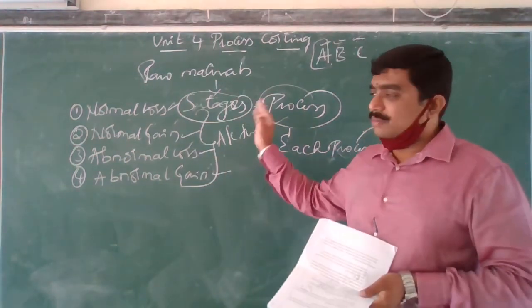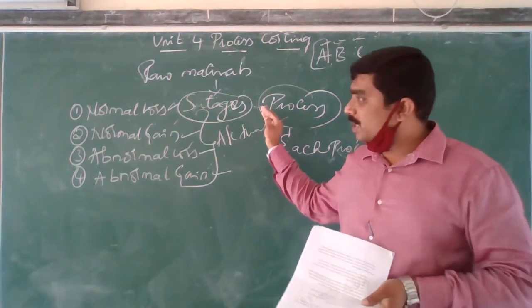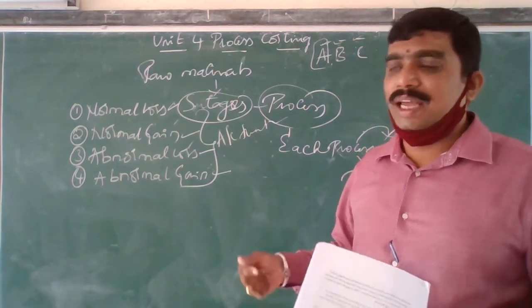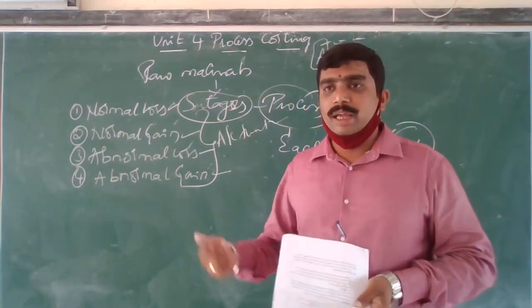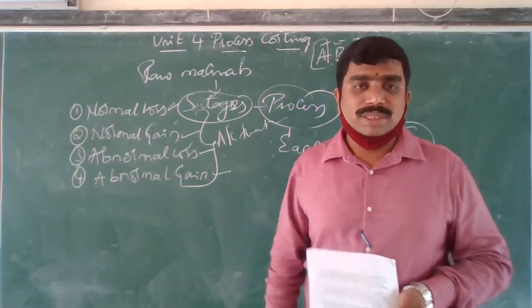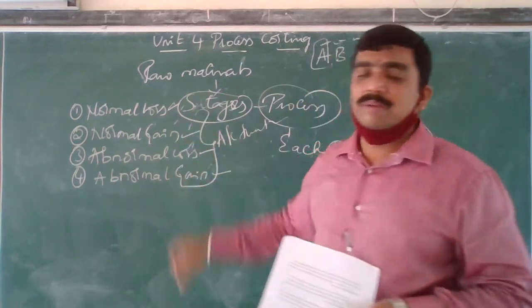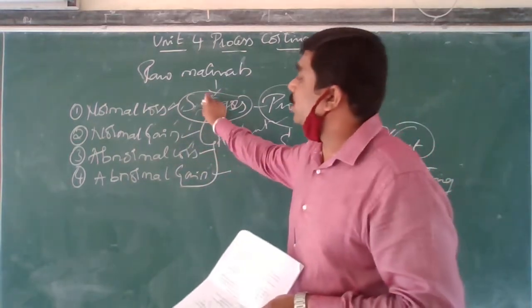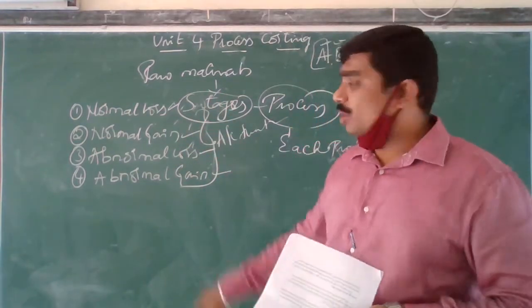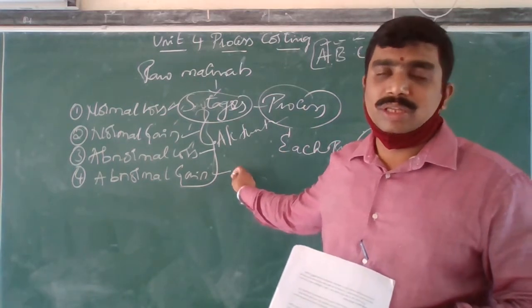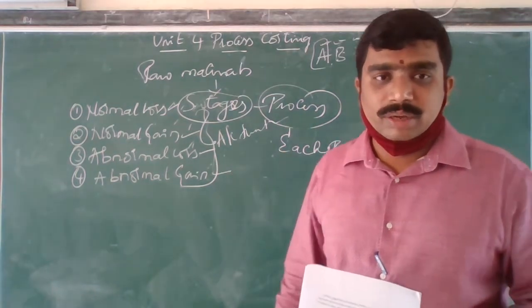Okay, because first I will be showing you the basic problem, the theory aspect of today's class, and the basic problem I will be doing. From the next class, that is from tomorrow's class, I will be showing from the second problem all these aspects, that is normal loss, normal gain, abnormal loss and abnormal gain, and how we are going to treat them, the accounting treatment for these aspects. Are you all clear with this?